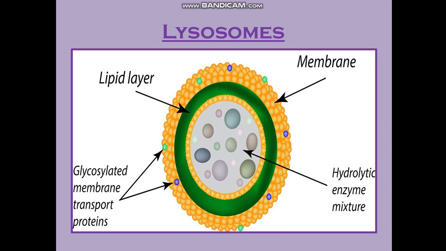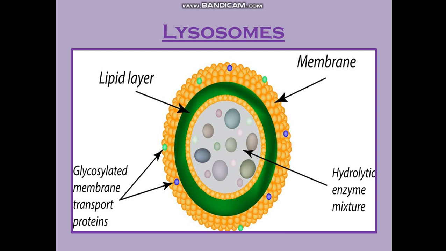These are the smallest membrane bound organelle. When I told you about ribosomes, they are not membrane bound, they are freely floating smallest organelle, but the smallest membrane bound organelle is lysosome. They originate from, you can say, endoplasmic reticulum or mainly by Golgi bodies. These are called suicide bags. Why?